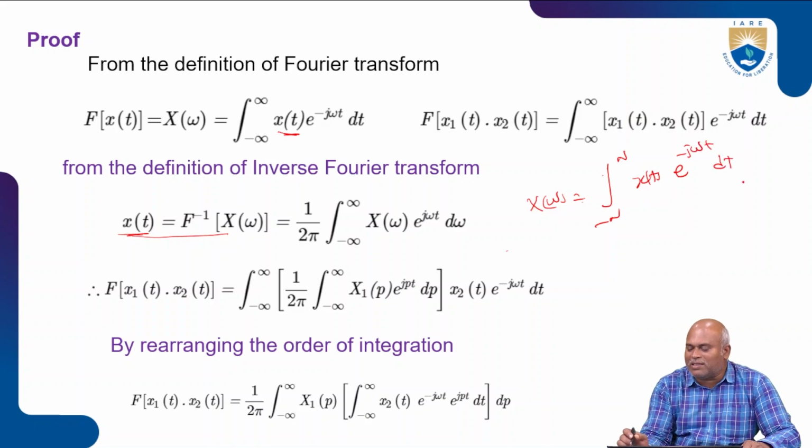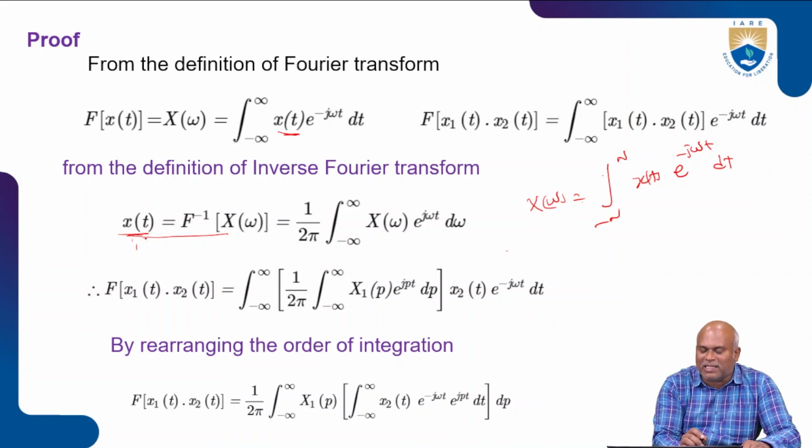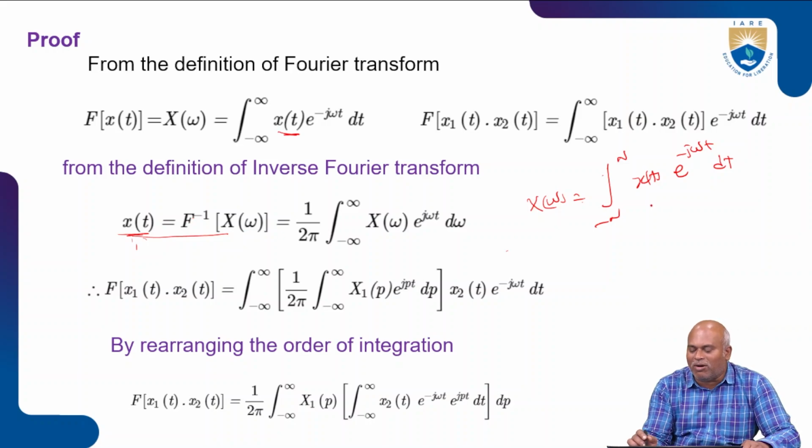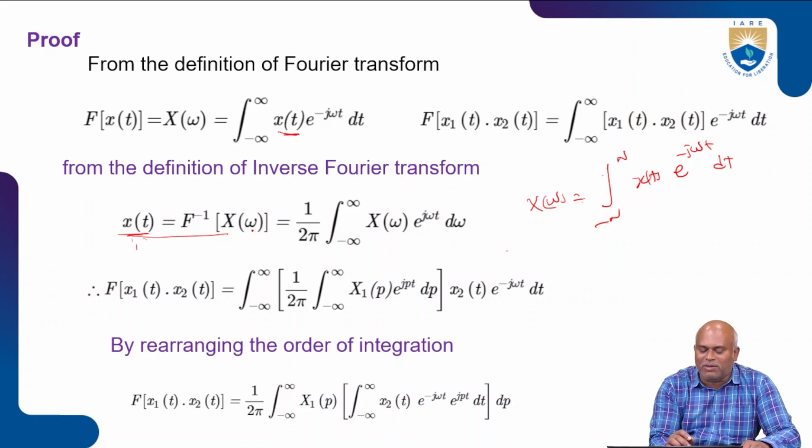Here we need the x of t condition in the inverse transform. The frequency spectrum is going to be taken through the inverse Fourier transform. So here omega is there, and you should write all terms in the omega domain. That is, the input is x of omega, e power j omega t, with d omega for the omega domain. This is the way the inverse Fourier transform is represented.